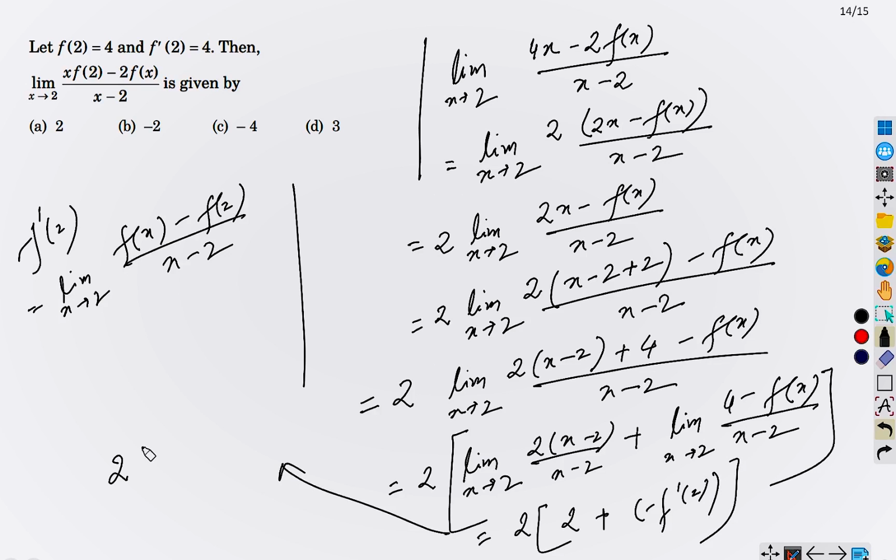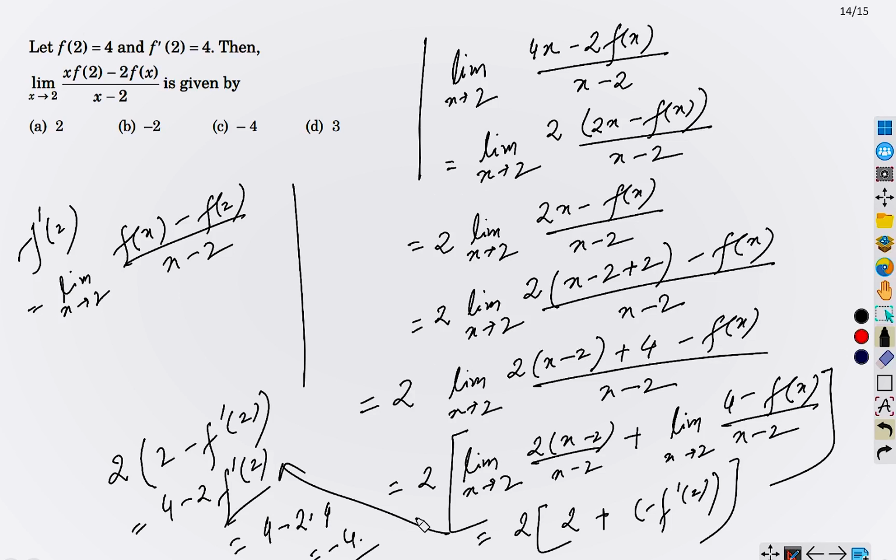It is 2 minus f dash 2, that is 4 minus 2 f dash 2. And we know f dash 2 equals 4. So if we substitute this, 4 minus 2 times 4, it is minus 4. So the answer is C, minus 4.